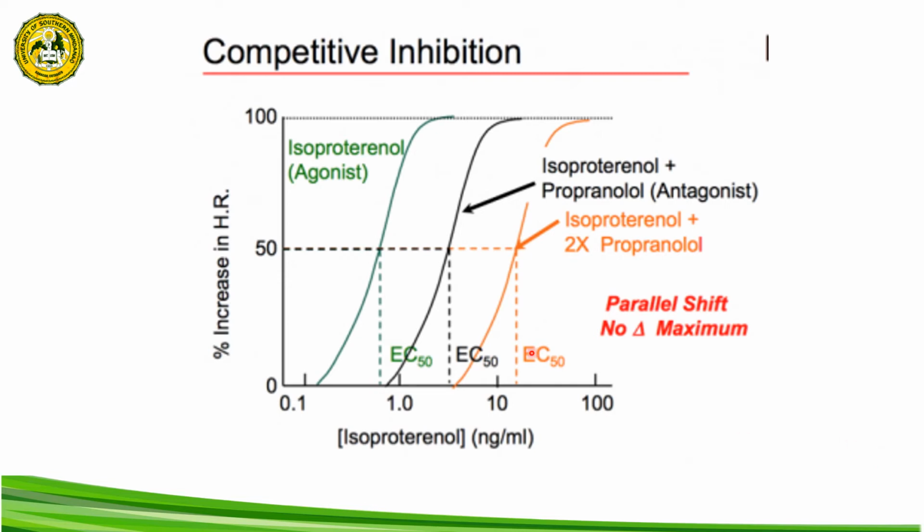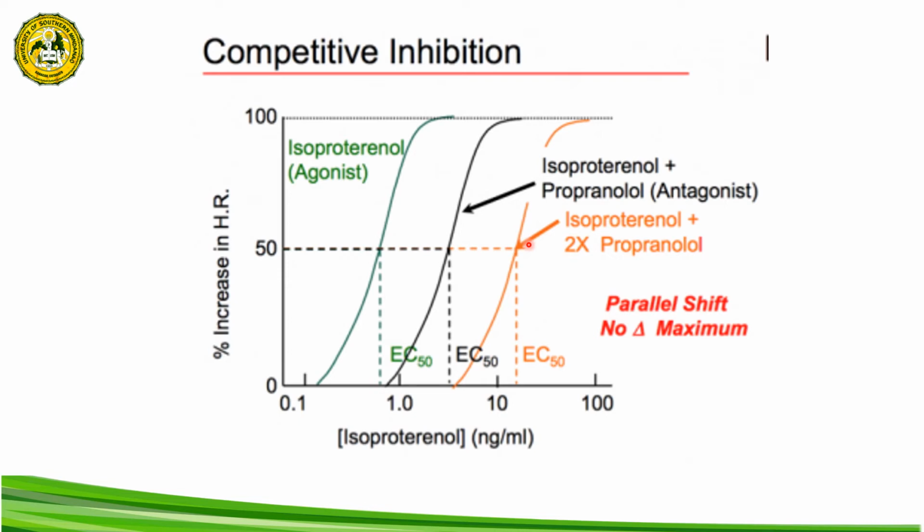when we administer a competitive antagonist in the body together with the agonist, the effect of the agonist would still be the same, provided that we increase the dose of the agonist, so that we can overcome the effect of the competitive antagonist.